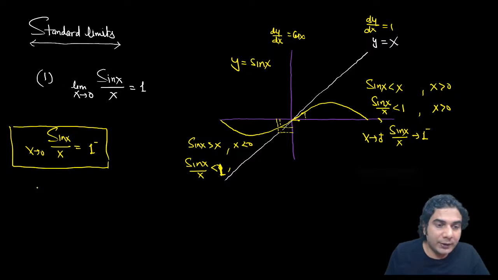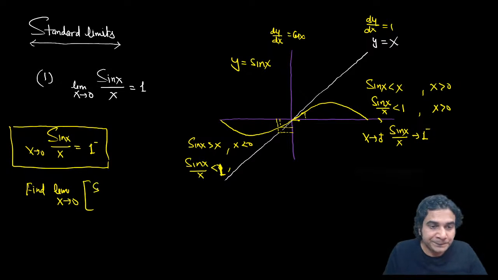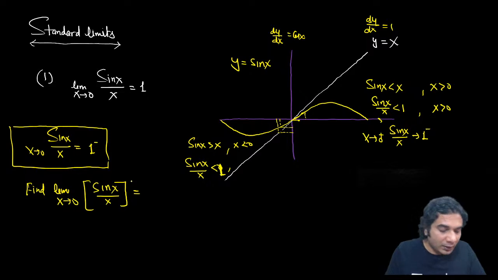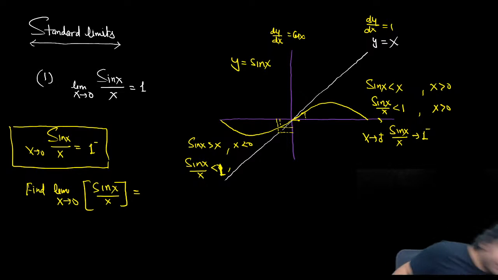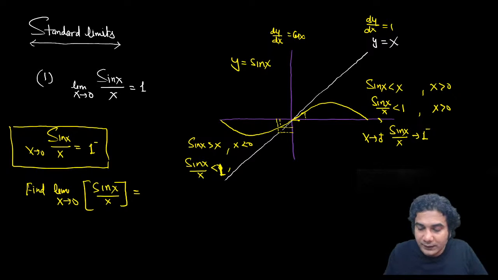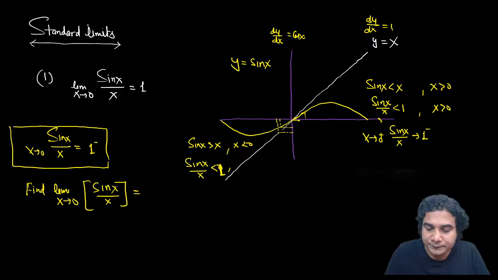Suppose you need to find the limit of x approaching 0, greatest integer of sin x upon x. Now the question is not sin x upon x, it is the greatest integer of sin x upon x, all right?